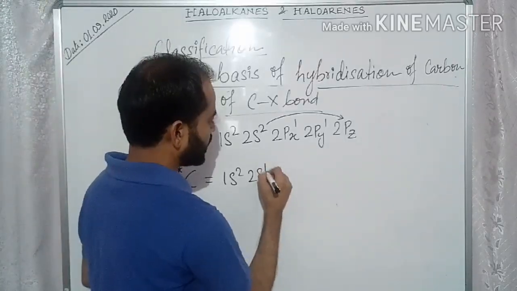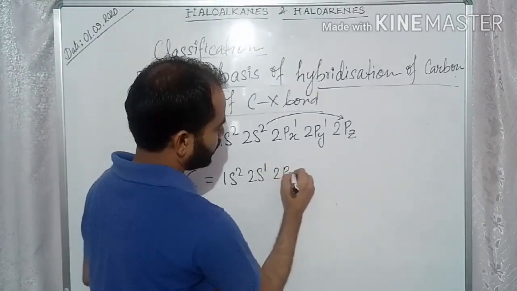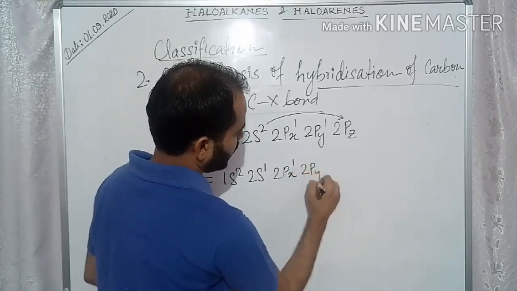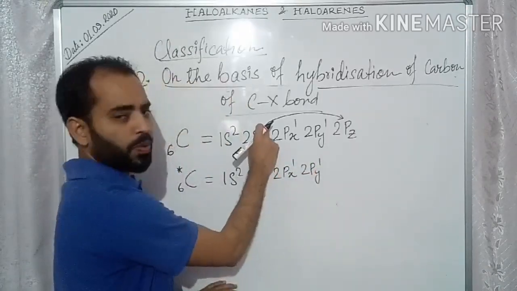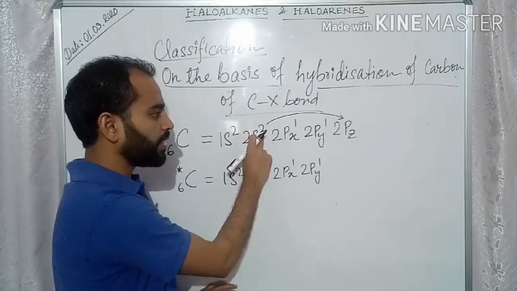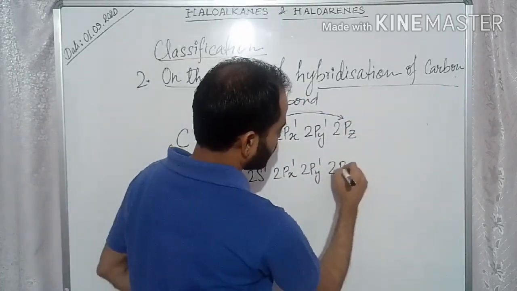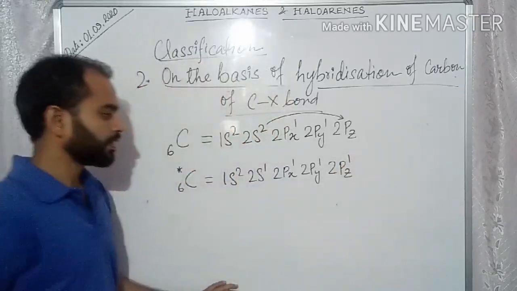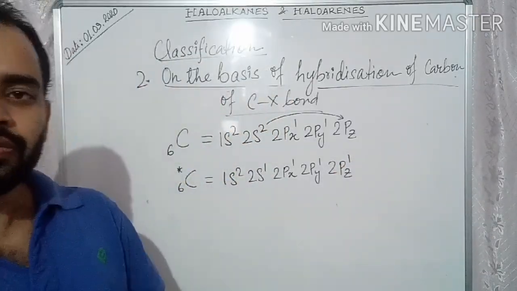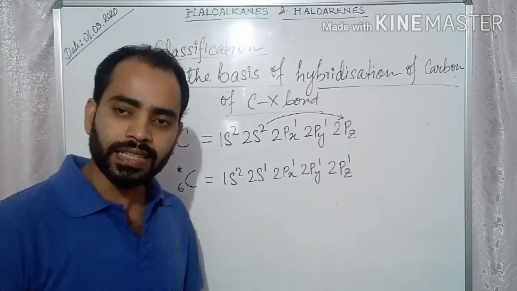So we can write 2s1, 2px1, 2py1, and one electron promotes from this orbital to this vacant pz orbital, so you can write 2pz1. This is the electronic configuration in the excited state.